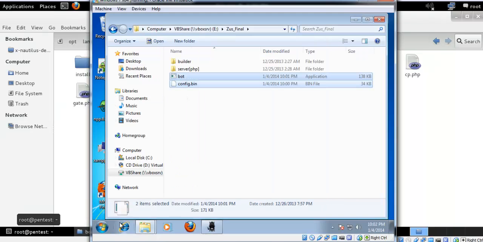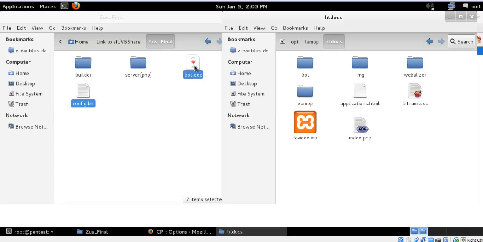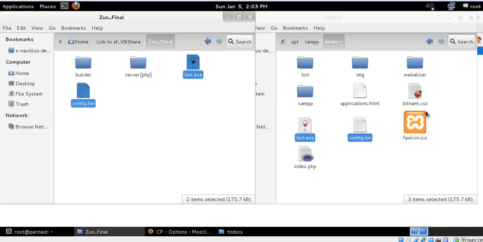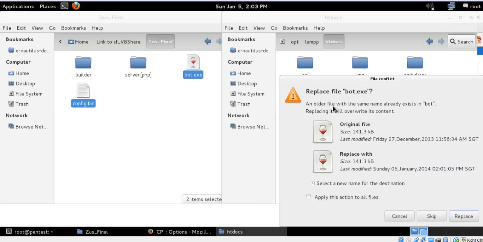Copy and replace, and I'll go to htdocs. You can just move this file over here. What I will do is in my bot folder, I'll move this file to the bot folder. Just replace it.